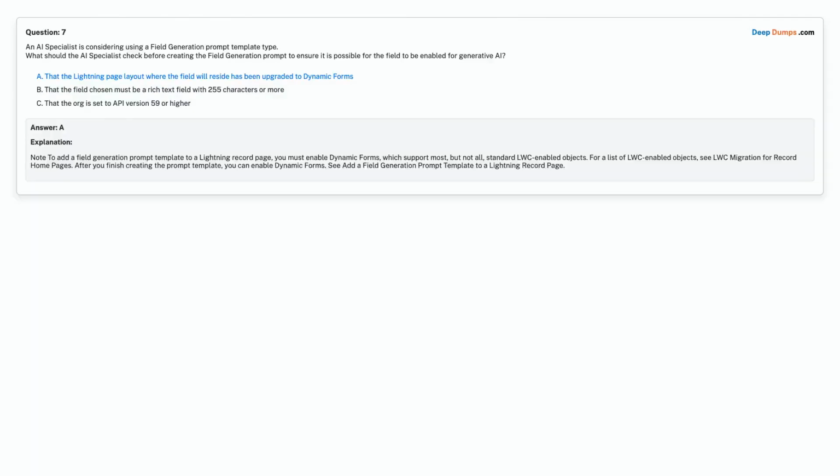Correct answer is Option A. That the Lightning page layout where the field will reside has been upgraded to dynamic forms.